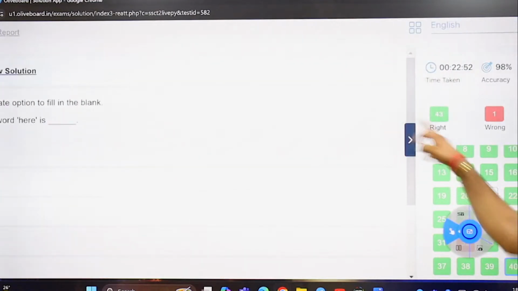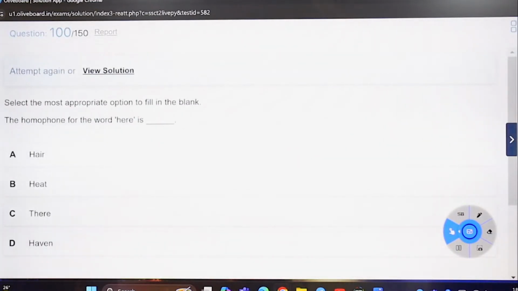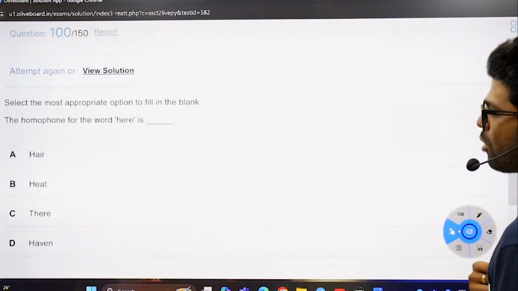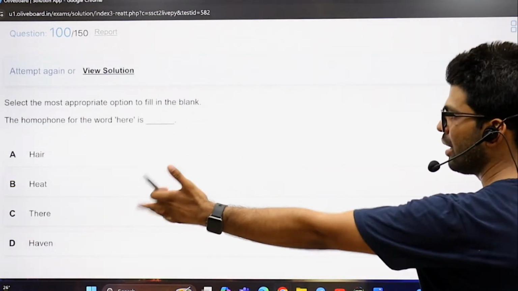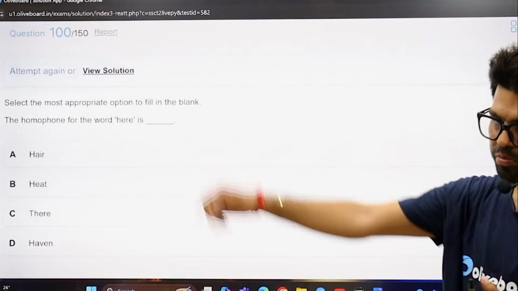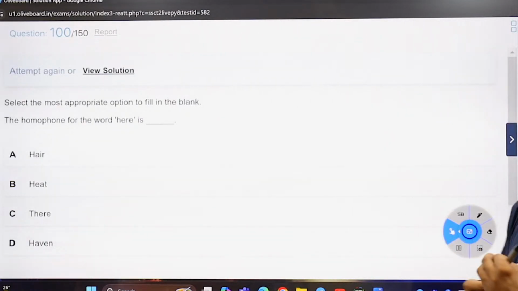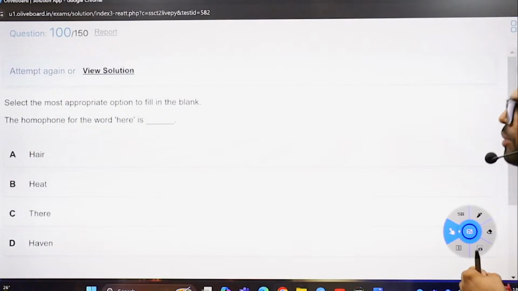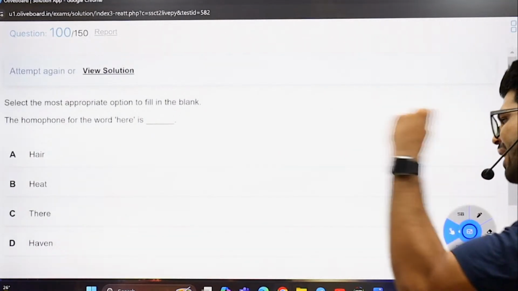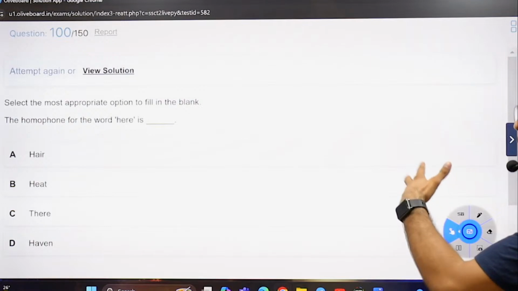Confirmation clause now. The homophone for the word here is heat. No, is there. Here and there are not homophones. It starts with an H sound. It starts with a TH sound, which are not equal. No, Shikha, active, that means full of energy, bringing their prey down.